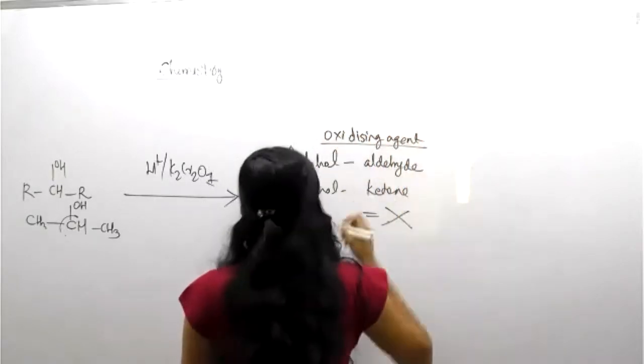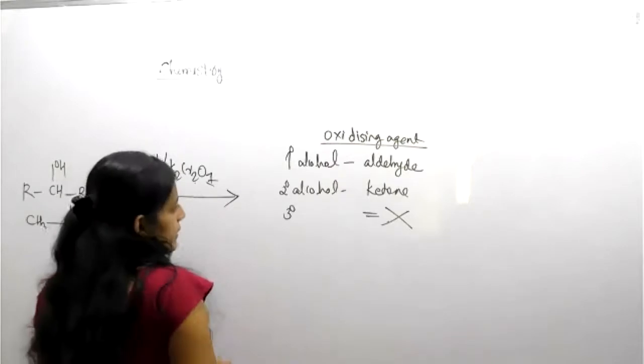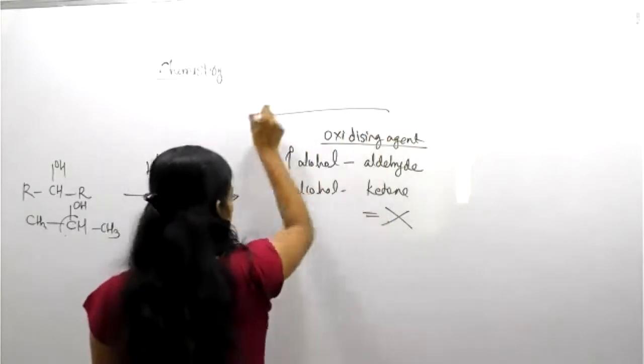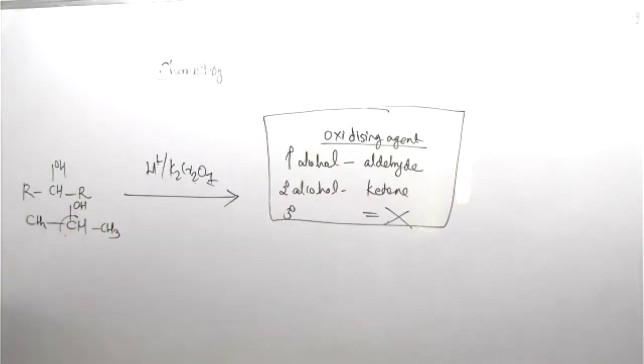Okay. Tertiary alcohol will not participate with this kind of reagent, like an oxidation reagent. K2Cr2O7 is an oxidation reagent, so tertiary will not participate. Keep this in your mind. Keep this in your mind and then tell me about the result.